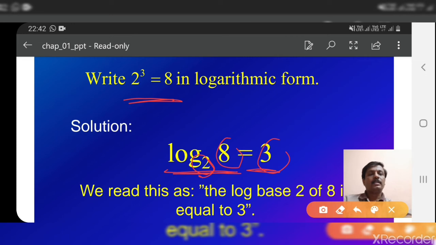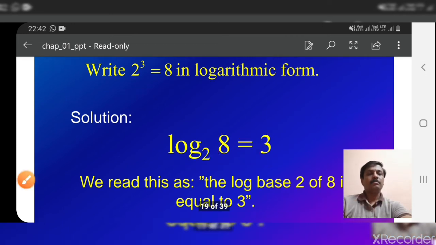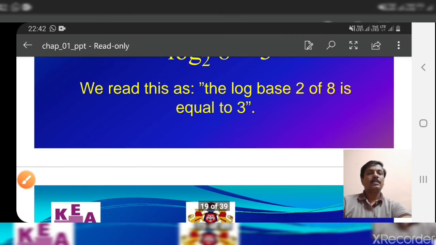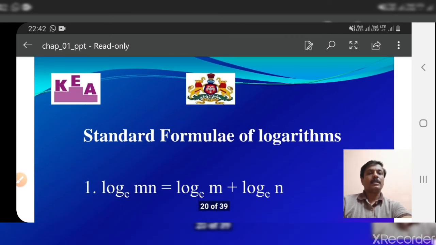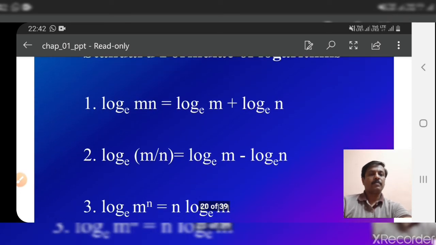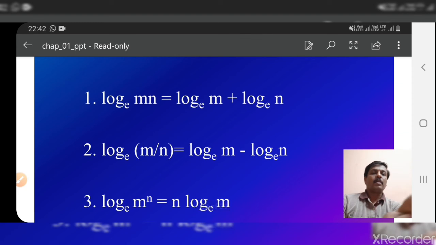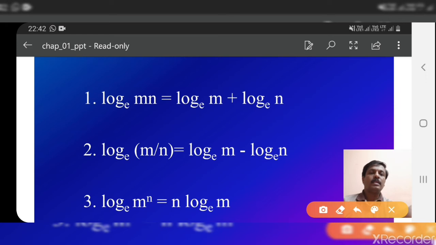Now we will learn some basic arithmetic operations of logarithms. Logarithm of m into n is equal to log m plus log n. So multiplication is converted into addition. By converting multiplication into addition, calculations become simpler, right?